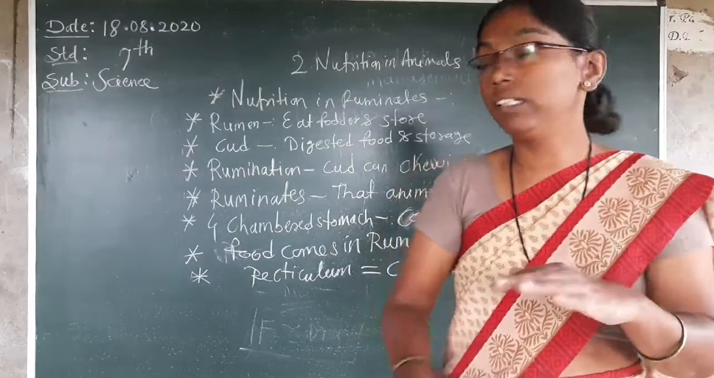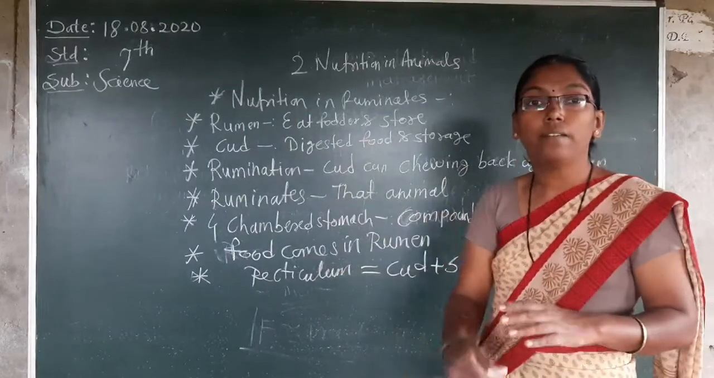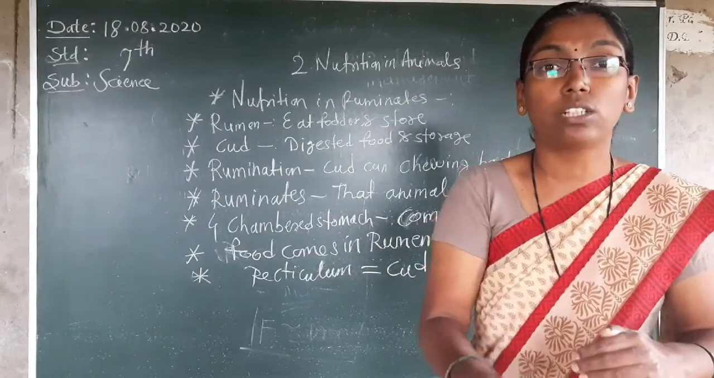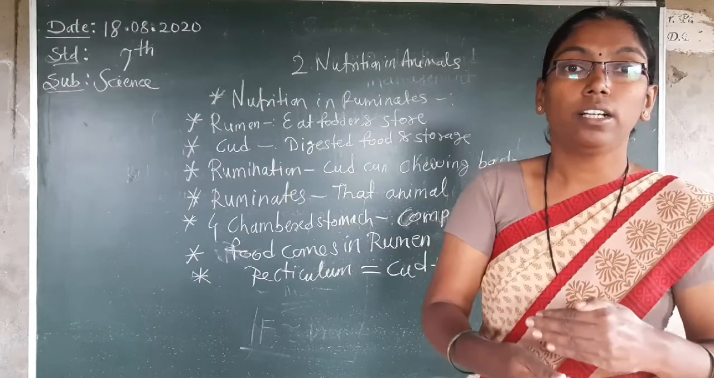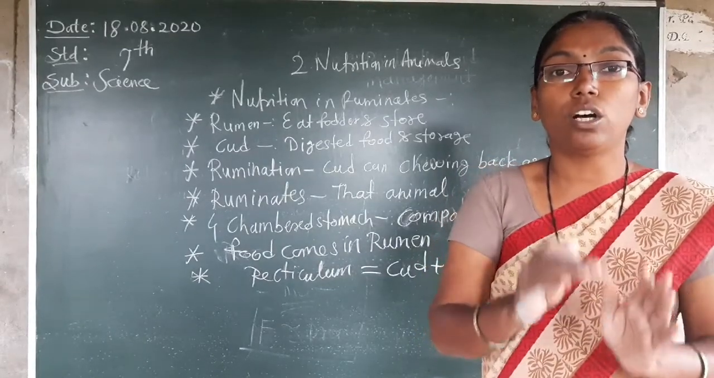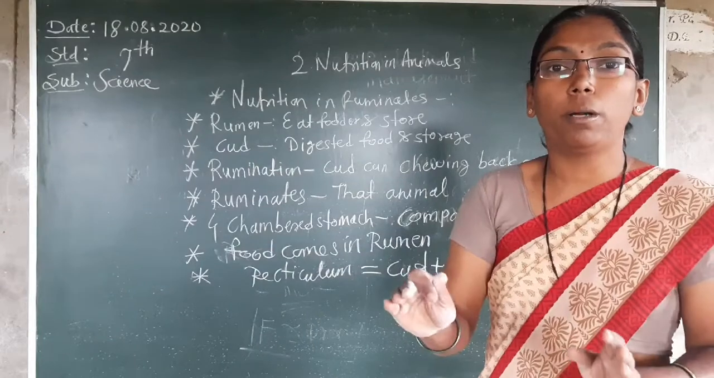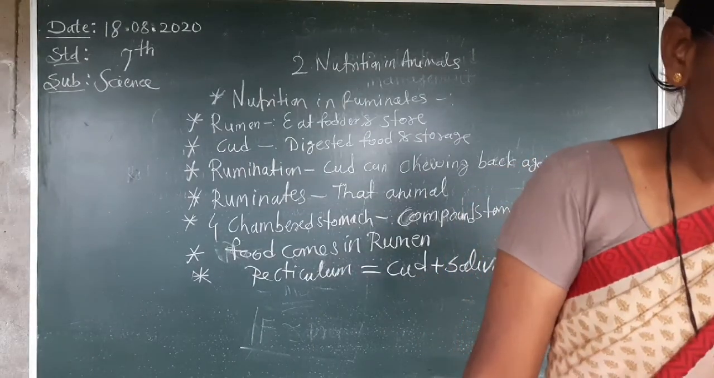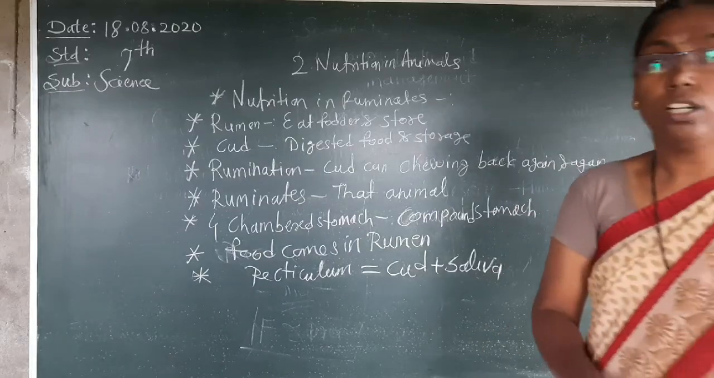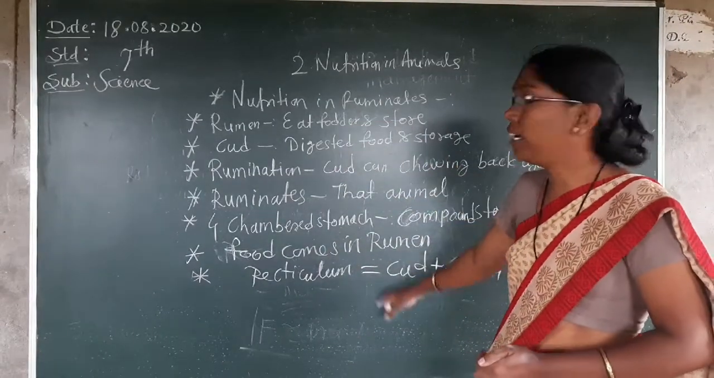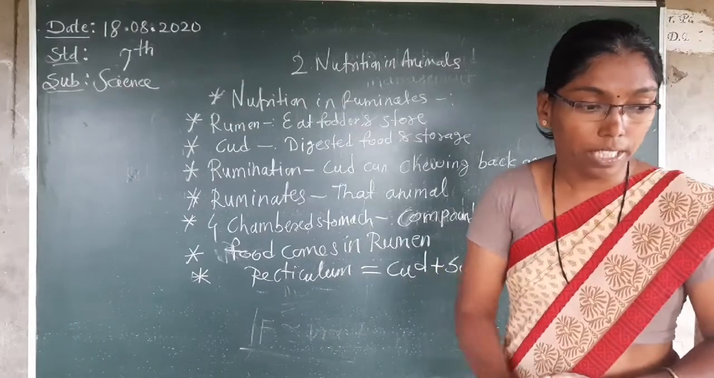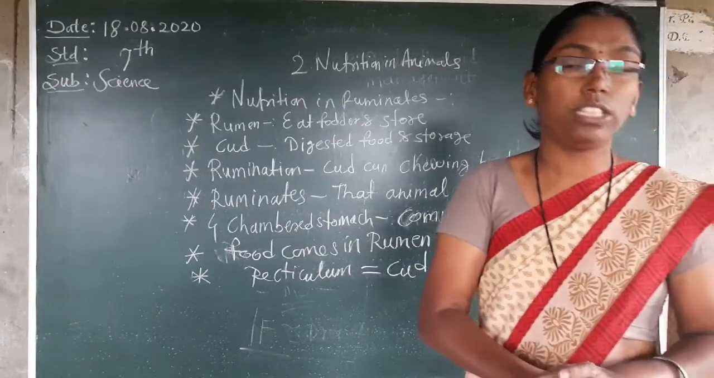So in these animals, rumination will be there. They eat, the food comes back into the mouth, and they chew it again, because cellulose does not convert into simple form easily. So this is the way to digest these materials. Here we finish nutrition in animals, which is ruminants.